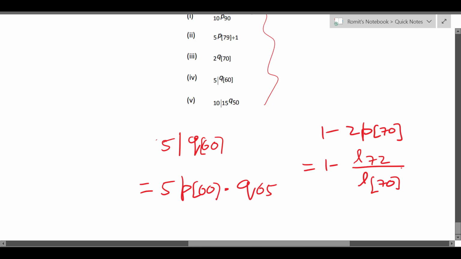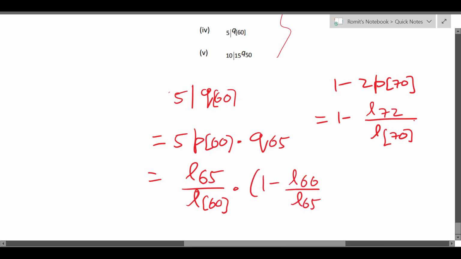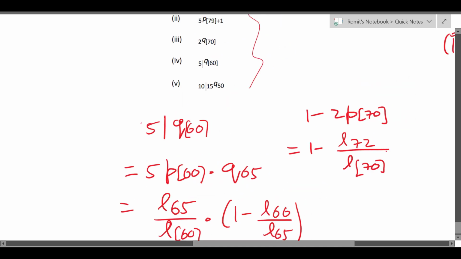And these two you can solve. So this will be L65 divided by L60 select, right? 65 won't be select because the selection period would be over, multiplied with 1 minus L66 divided by L65, right?